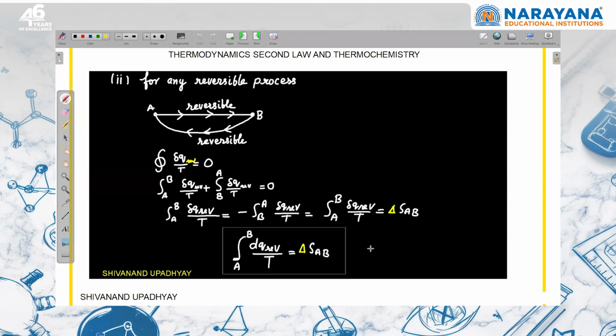So again for the universe, I can say that dq reversible for the universe is 0, because the universe is isolated. Isolated means there is no exchange of any type of energy, right? So dq reversible is going to be 0. And from there also we can say that delta S universe in a reversible process will be equal to 0.